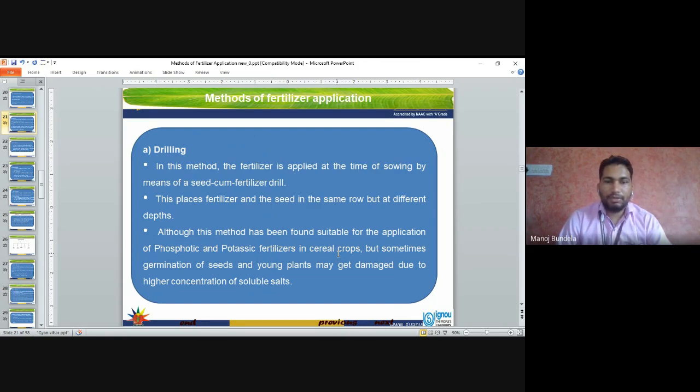Although this method has been found suitable for the application of phosphatic and potassic fertilizers in cereal crops, sometimes the germination of seeds